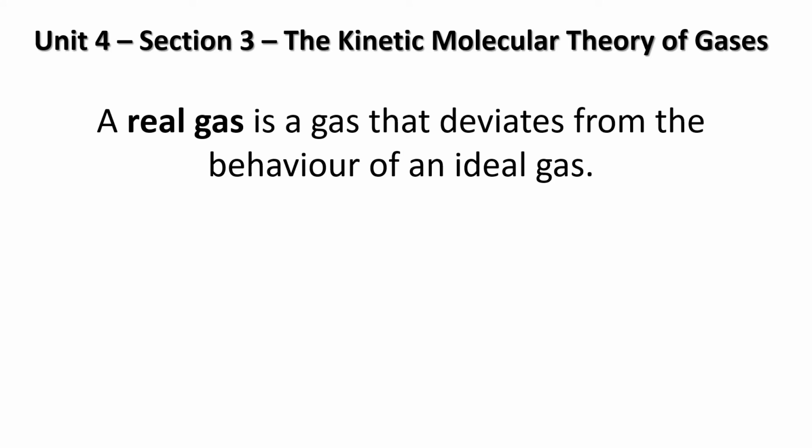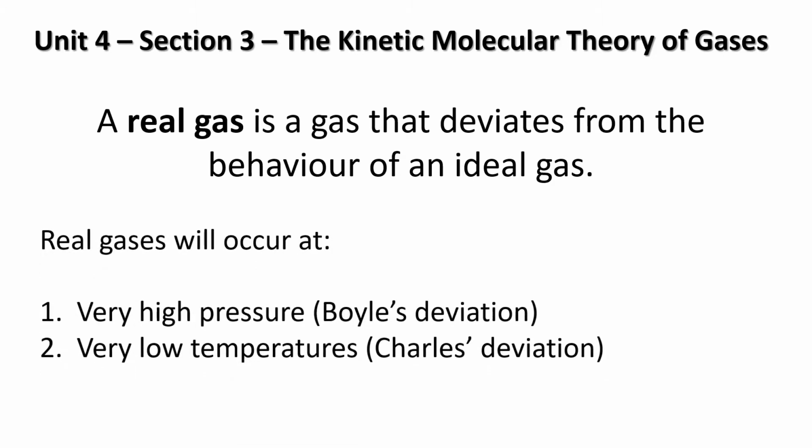So a real gas is a gas that deviates from the behavior of an ideal gas. And real gases occur under 2 conditions, and they're kind of rare conditions as well. The first one is under high pressure, and the second one is under very extremely low temperatures. I'm going to elaborate on these 2 points on the next slide here.